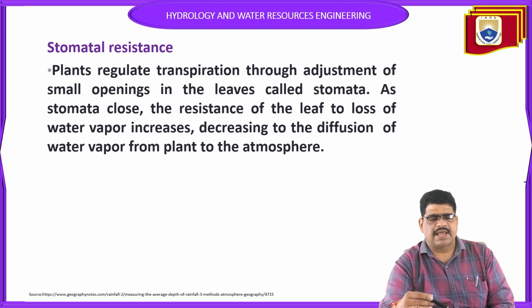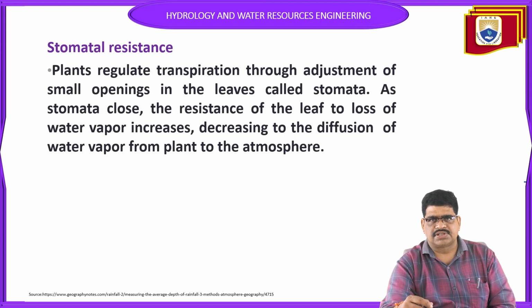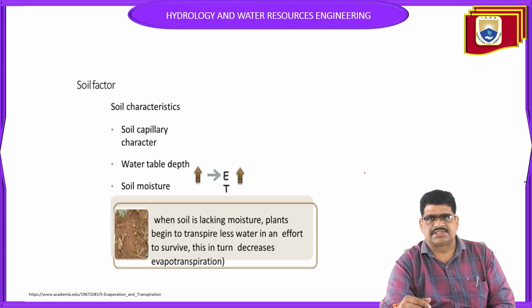Stomatal resistance means the plants regulate the transpiration through the adjustment of the small openings of the leaves, the stomata, as we know very well. When the stomata close, the resistance of the leaves to loss of water vapor increases, decreasing the diffusion of water vapor from the plant to the atmosphere. This is the stomatal resistance.